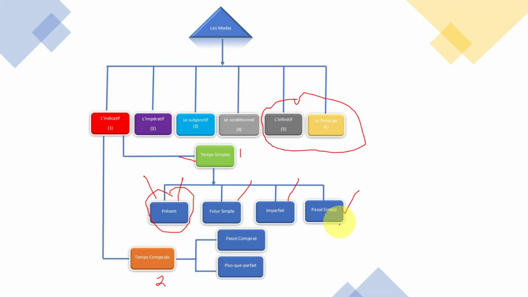Okay? And if you were hungry, if you say j'avais faim, you're using this. Now, this is the part of a temps simple. Now, we also have passé composé and plus-que-parfait. You're gonna say, j'avais eu faim. Okay? But I'm gonna talk about that after.